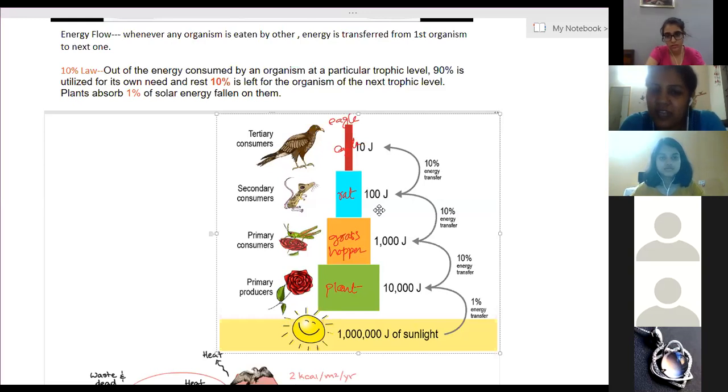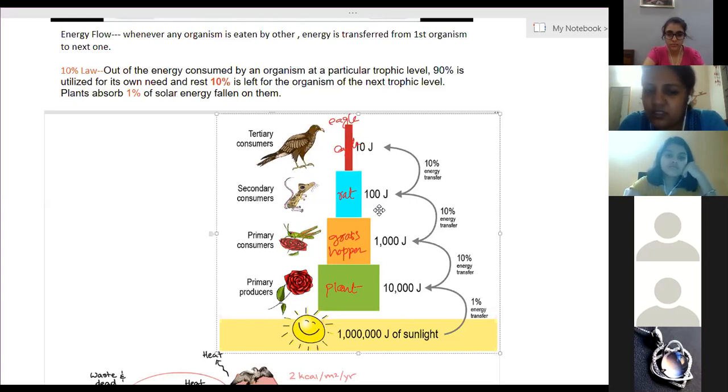Now, when the grasshopper is eaten by the rat, the rat will get the energy. Is it possible that from the rat the grasshopper will get the energy? No, ma'am, it won't come back. So energy will transfer only from solar energy to plant, plant to grasshopper, grasshopper to rat, and rat to eagle. It won't come back again. Therefore, energy flow is unidirectional, but the nutrient flow is cyclic.